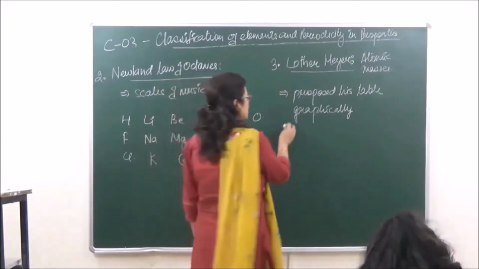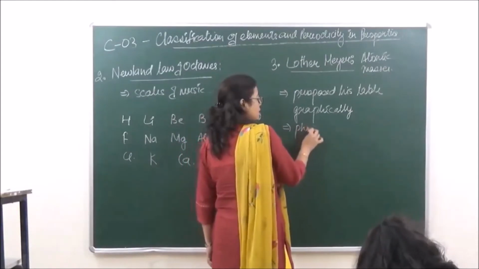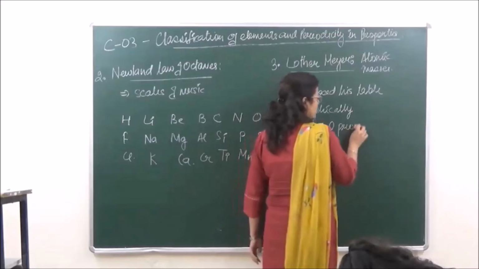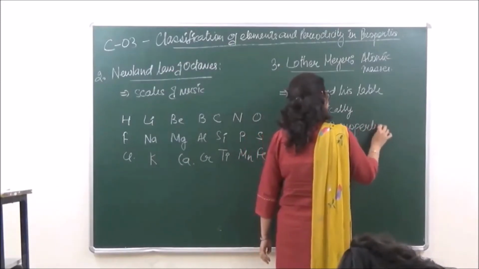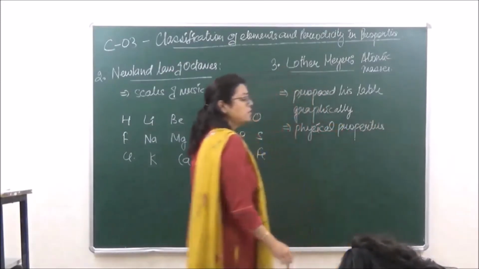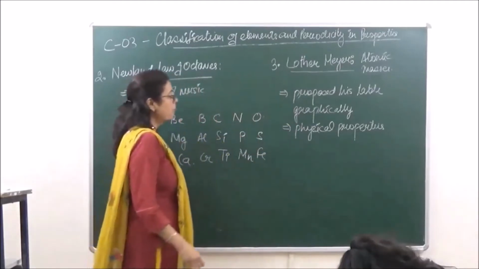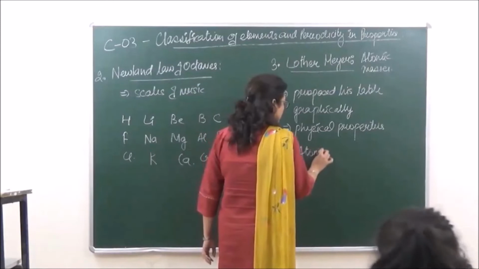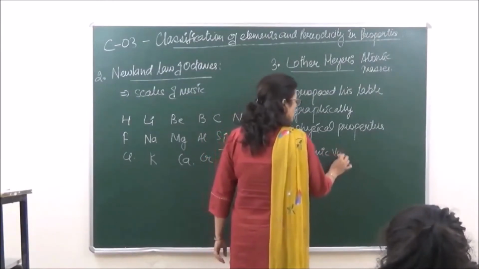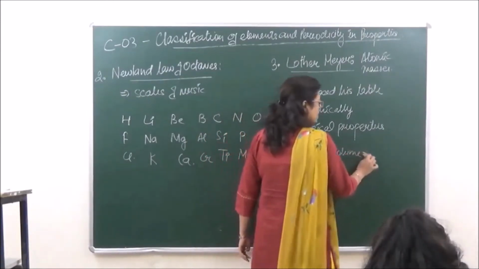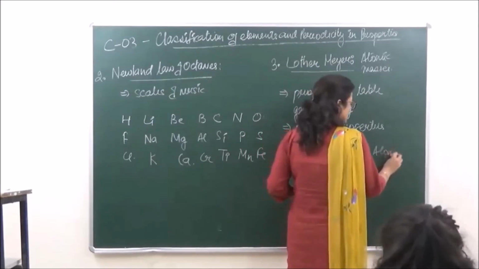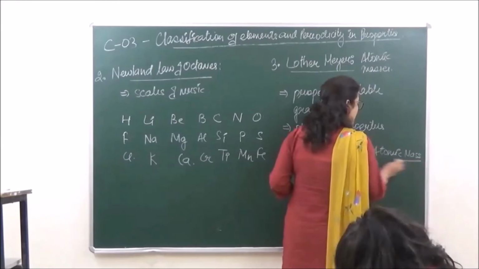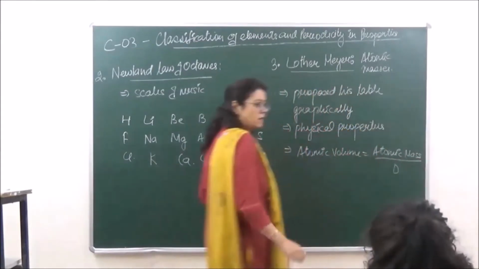Depending upon the physical properties of elements, for example, he calculated the atomic volumes of various elements by the formula atomic mass upon density.